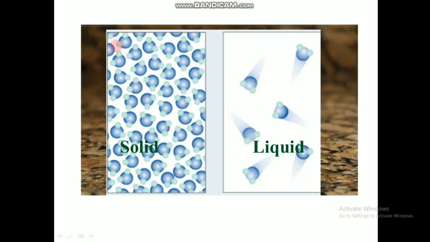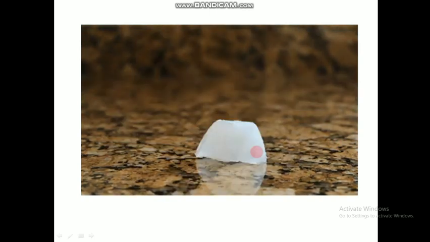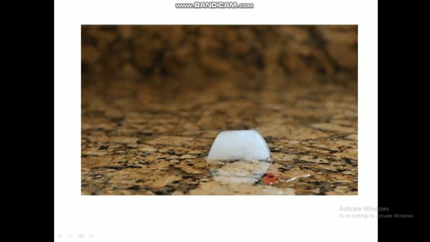In the solid, the particles are very close to each other and can barely move. But in the liquid, the particles are more free to move. So the entropy, or the disorder, is more. They are more disordered and can move freely. Hence we can tell that in this case also, entropy was increasing as it converted from a solid state to a liquid state.